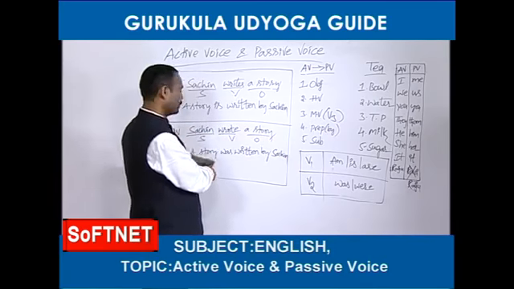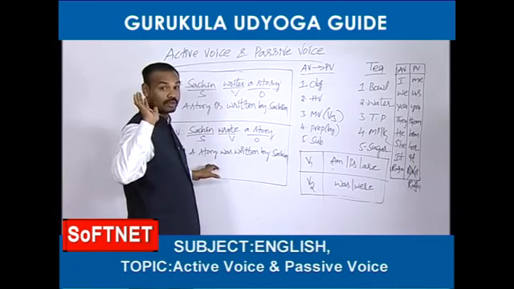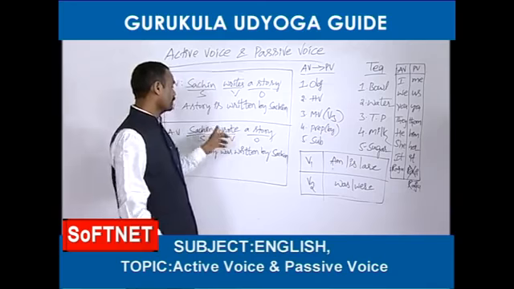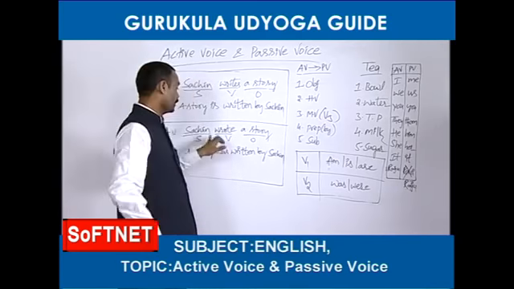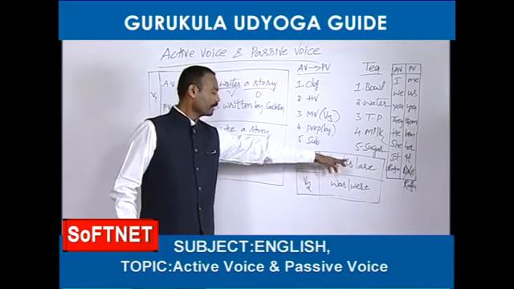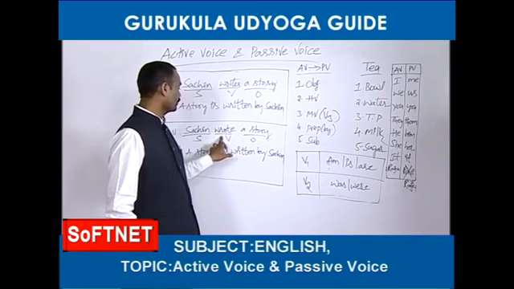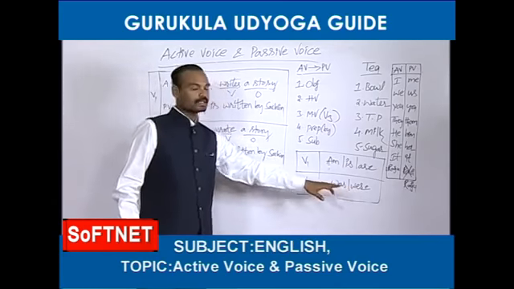See, is there any helping verb? No, there is no helping verb at all in this active voice. Whenever they don't give any helping verb, it is easy. You should go to the main verb and see whether it is V1 or V2. If it is V1, you should take the helping verb, the be form, from that list. If the main verb is in the second form, you can take from this list, either was or were.